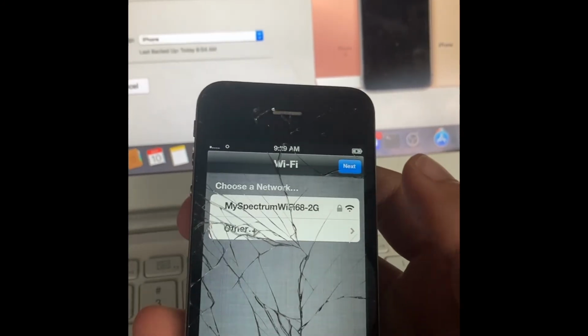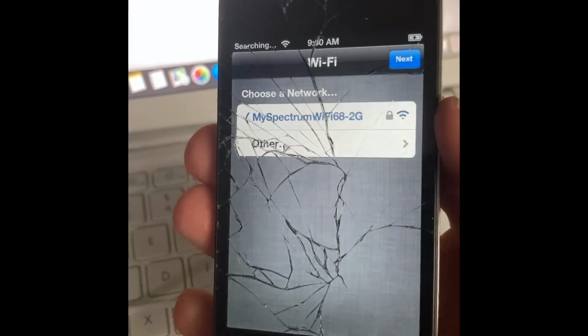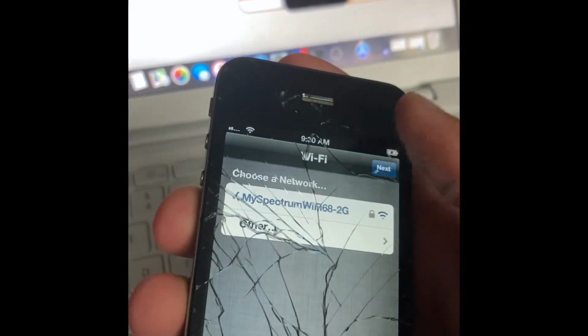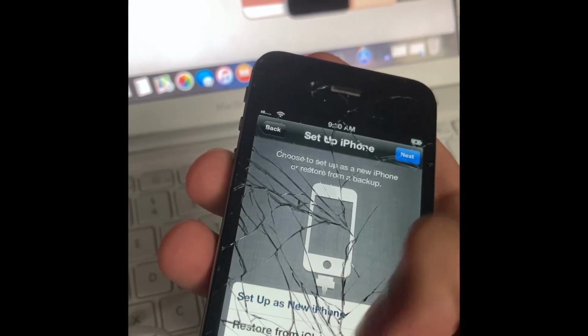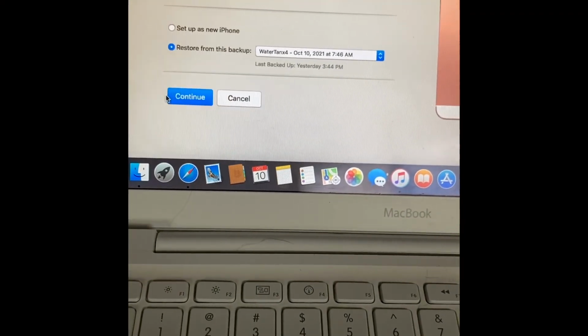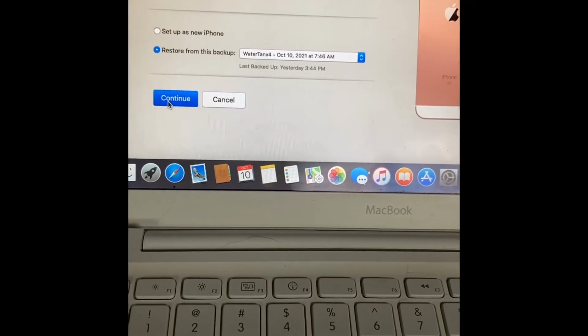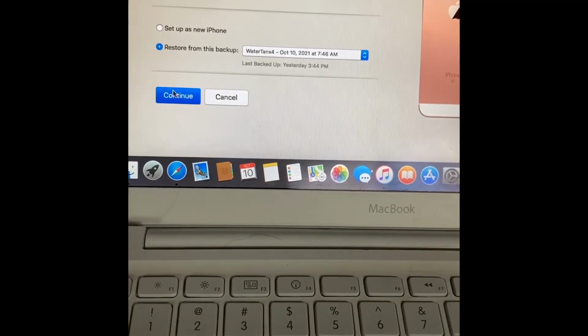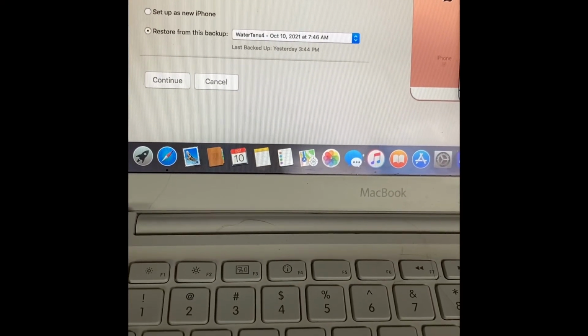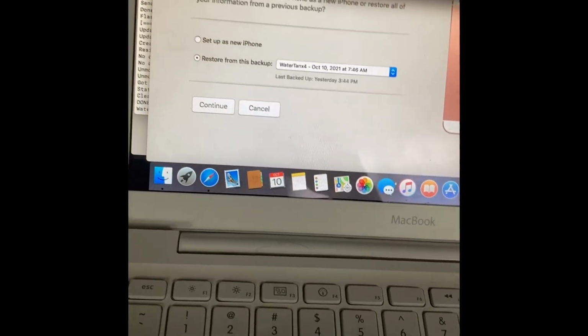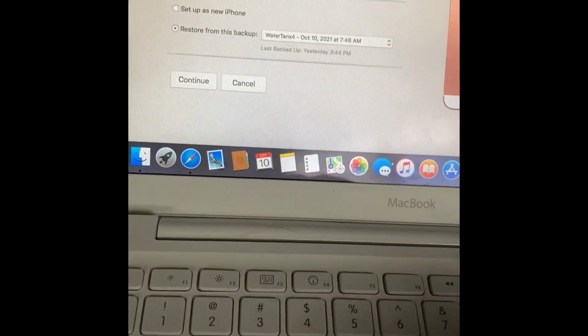So, when we enter our Wi-Fi password, we're going to press next. I like to enable location services. Let's do restore from iTunes backup. We have the backup ready from yesterday. You do not have to have an iCloud backup. You can back up or not even back up. You can start from fresh if you wanted to. A little heads up.